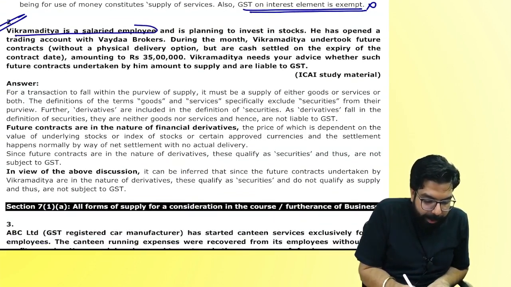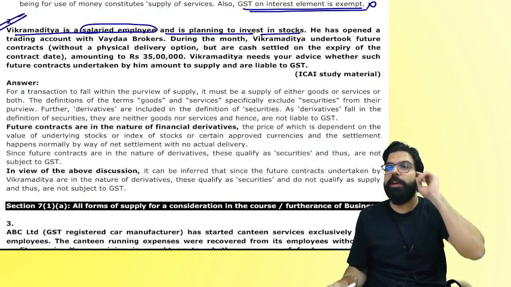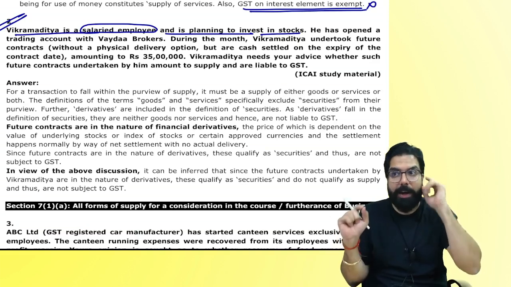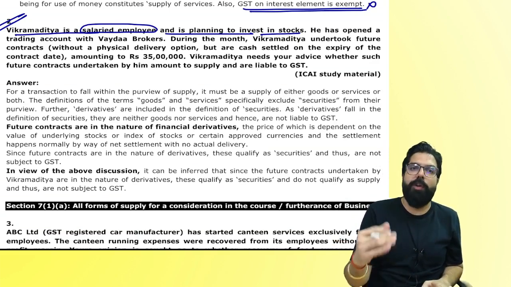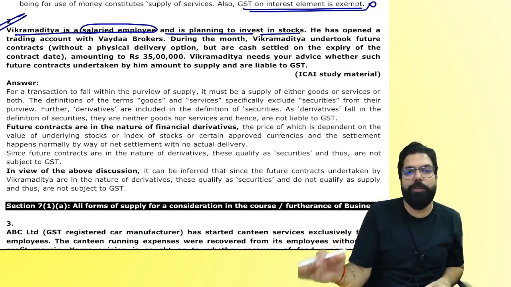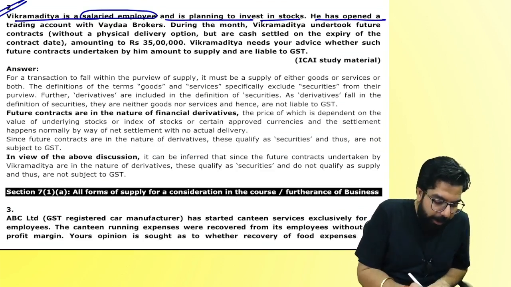Vikramaditya is a salaried employee and planning to invest in stock. People, whichever question we have to write and practice, we'll write and practice. Whichever questions are just to go through, we'll go through. Questions for you to study at home, repeated questions, I'll tell you during the class. Okay, everyone? Next. He has opened trading account with Vaidya Brokers.